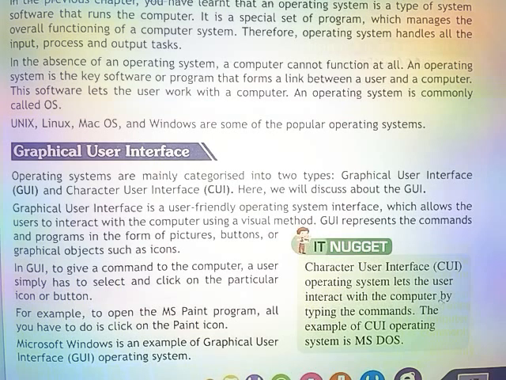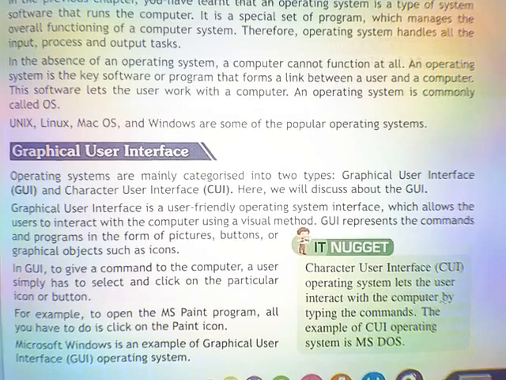In GUI, to give a command to the computer, a user simply has to select and click on the particular icon or button. For example, to open the MS Paint program, all you have to do is click on the Paint icon. Microsoft Windows is an example of a graphical user interface, GUI operating system.